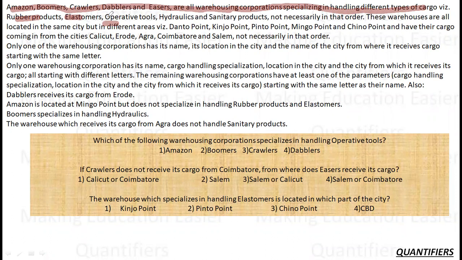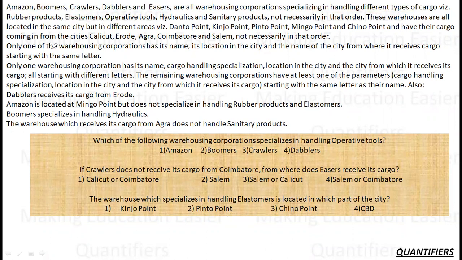These warehouses are all located in quite different areas in the same city. That is Dento Point, Pinjo Point, Pinto Point, Mingo Point, Chinno Point. So these are the 5 points, and they import their cargo from Calicut, Erode, Agra, Coimbatore, Salem, not necessarily in the same order. So this is what is basically given to me.